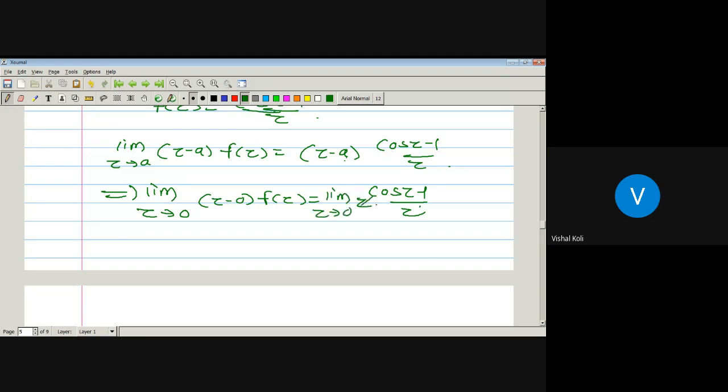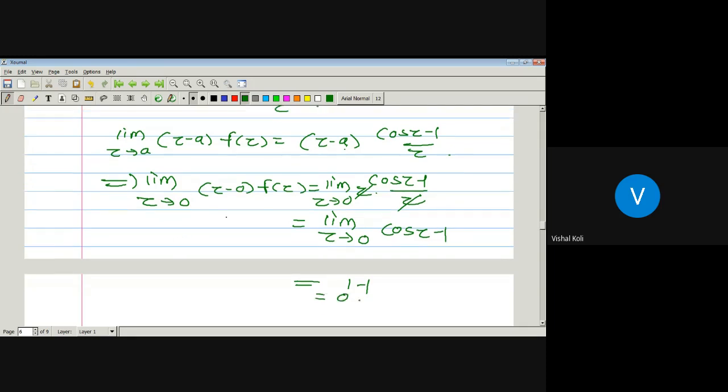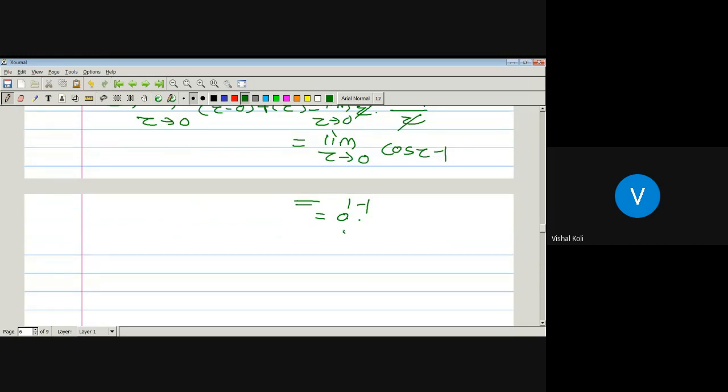Now the z gets cancelled, so it is the limit as z tends to 0 of cos z minus 1. As the limit tends to 0, cos 0 is 1, minus 1, which is equal to 0. As the limit as z tends to 0 of z minus 0 into f of z is equal to 0, by that result z equal to 0 is a removable singularity.